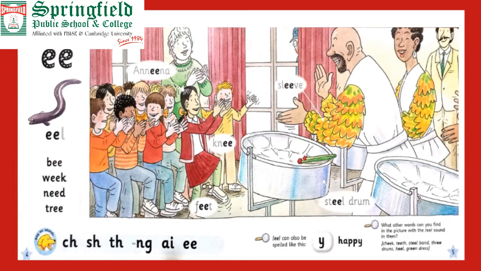Have you seen the teeth? Yes, they all are laughing. Heel. Green dress. Where is the green dress? Good.